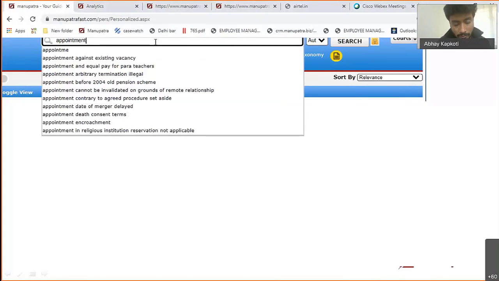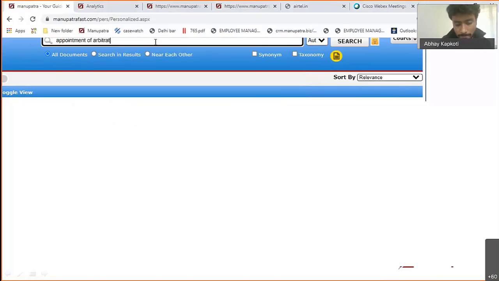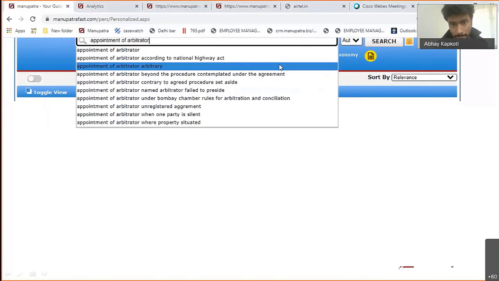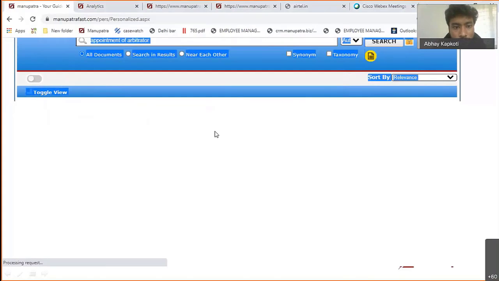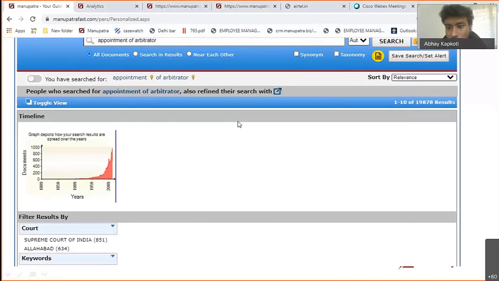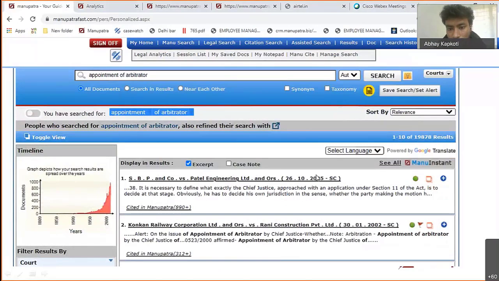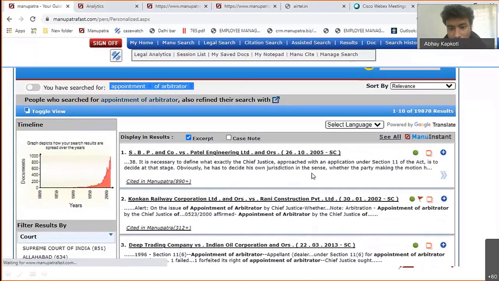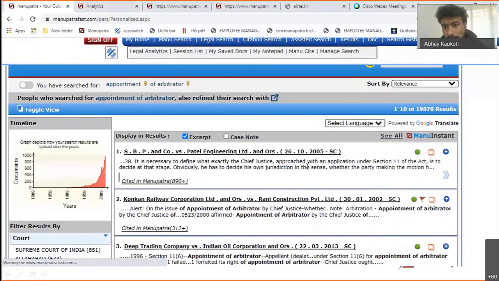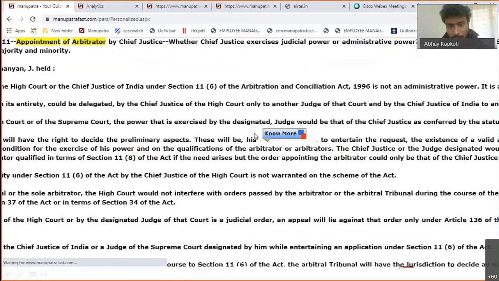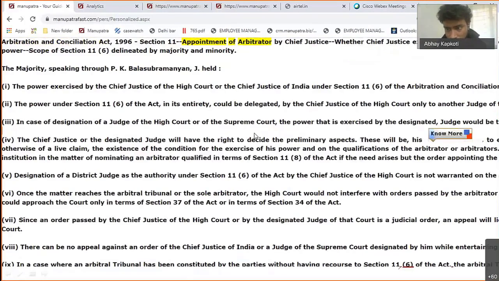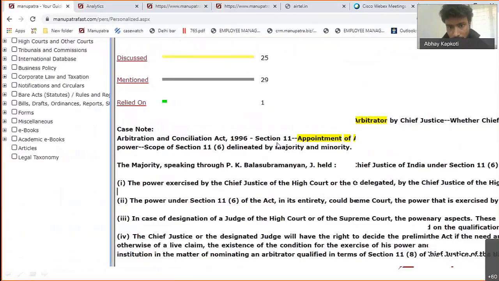Let me search for appointment of arbitrator and make a search. Once you have selected this, on the top you will be able to find the features.